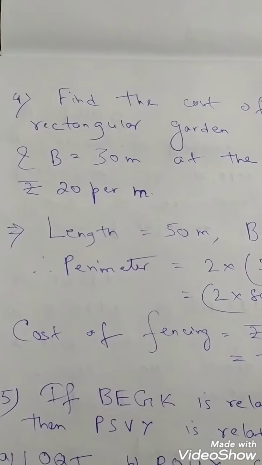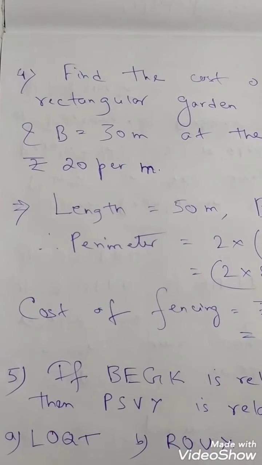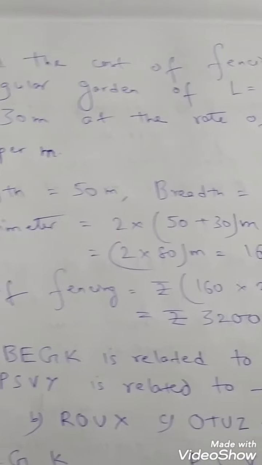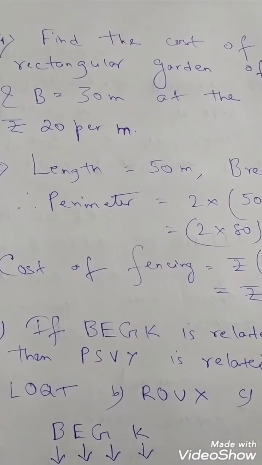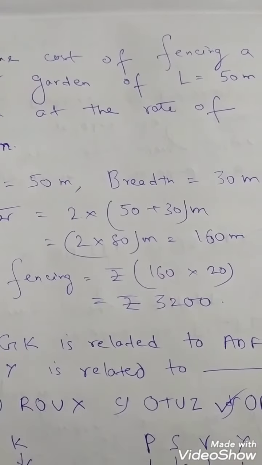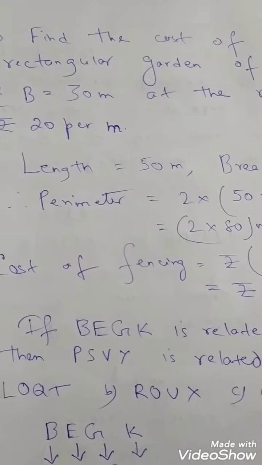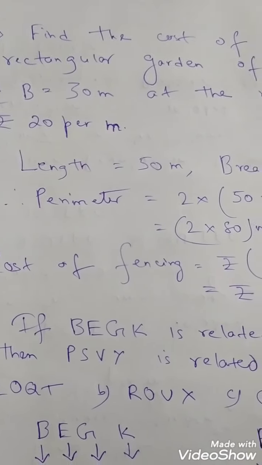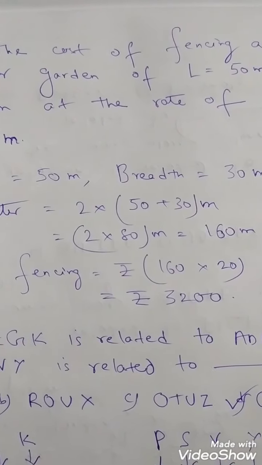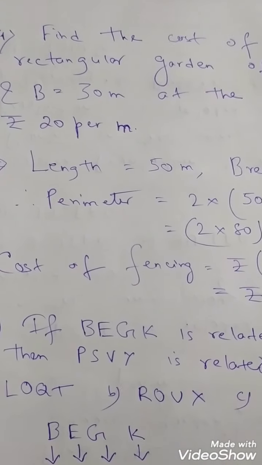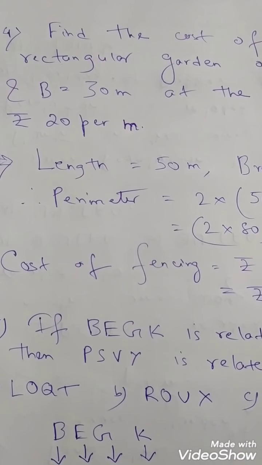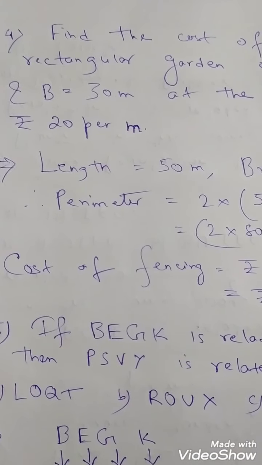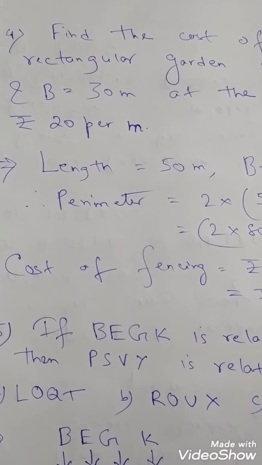Next one. Find the cost of fencing a rectangular garden of length 50 meter and breadth 30 meter at the rate of rupees 20 per meter. So now here a rectangular garden is given of length 50 meter and breadth 30 meter, and you have to fence it. So what is the cost?